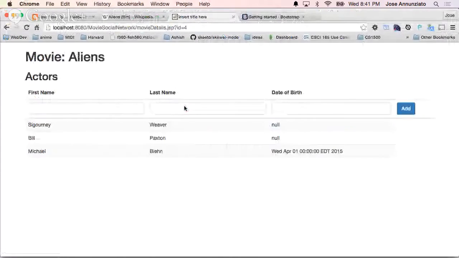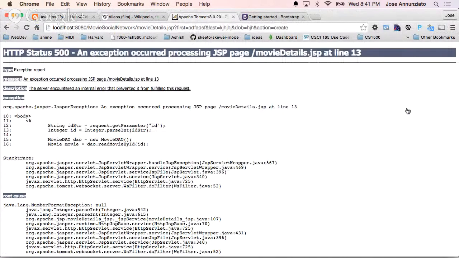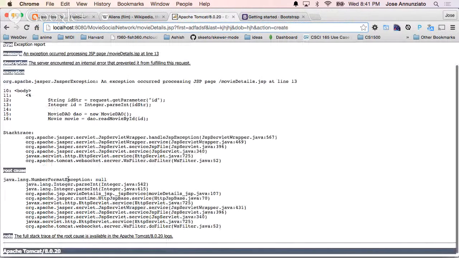So I came here, right? And this add is going to submit the form. It's going to submit values that I type here, right? And I say add, right? It's going to blow up because I'm passing first, last, and action, right? But I'm not passing the ID. So the ID string is null. It tries to parse null, and it blows up, right? And you get, I don't know, number format exception. Yeah, it couldn't parse null into an integer.